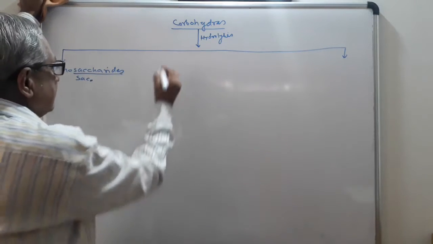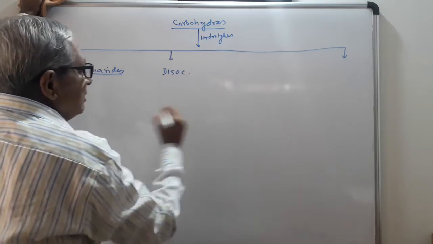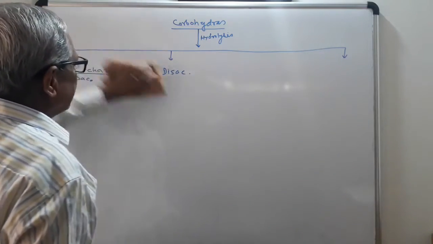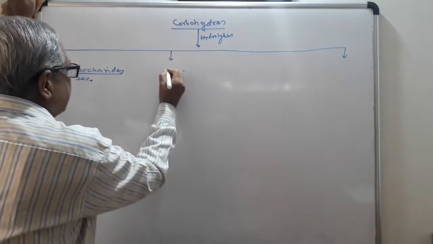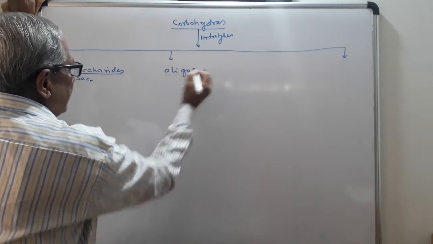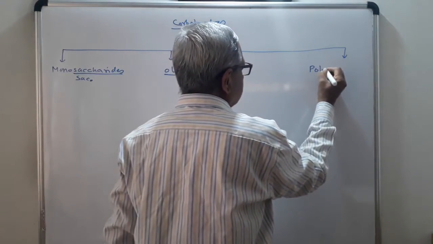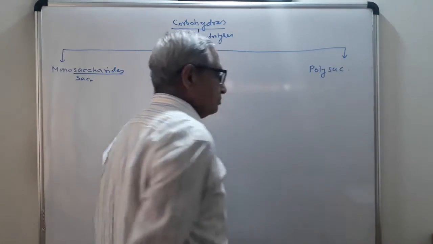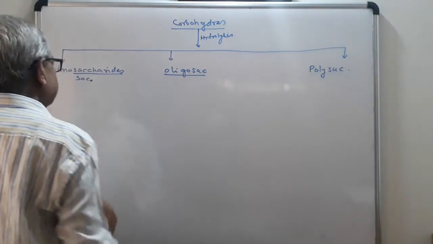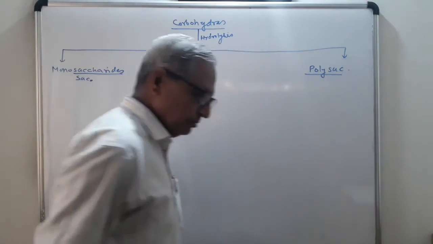Second one is the disaccharide, or take here oligosaccharide. Third one is the polysaccharide. Oligosaccharides, polysaccharides, I will explain these terms.